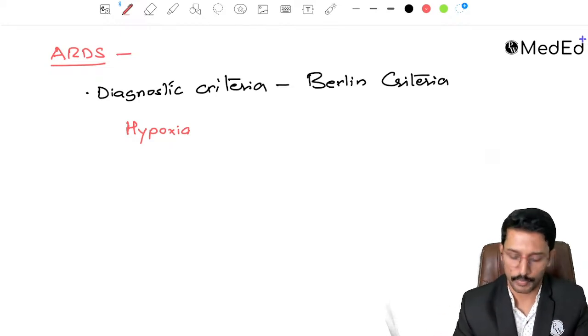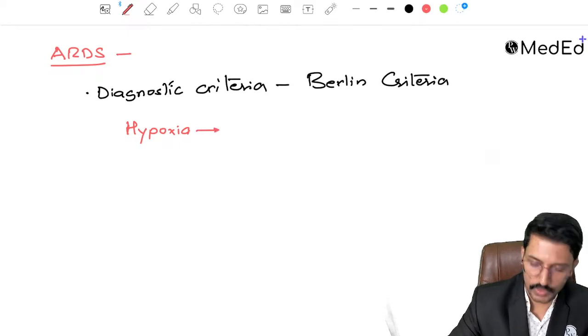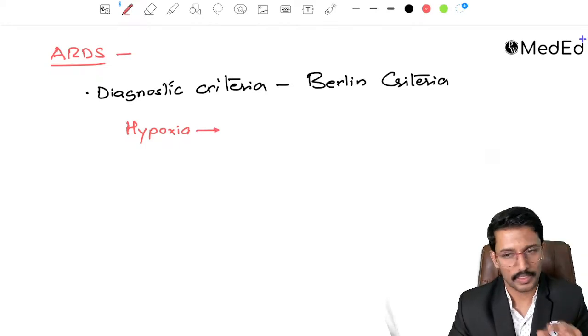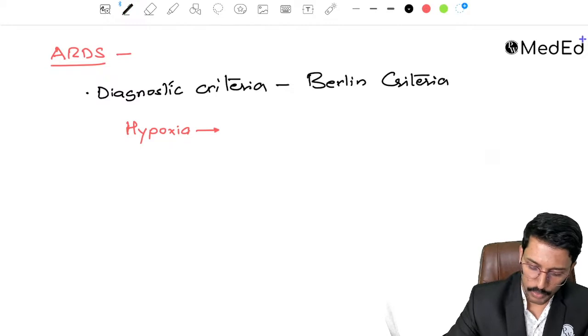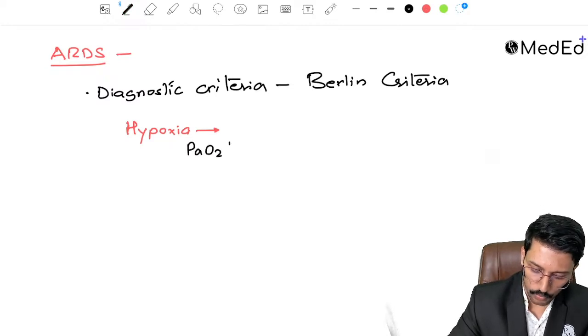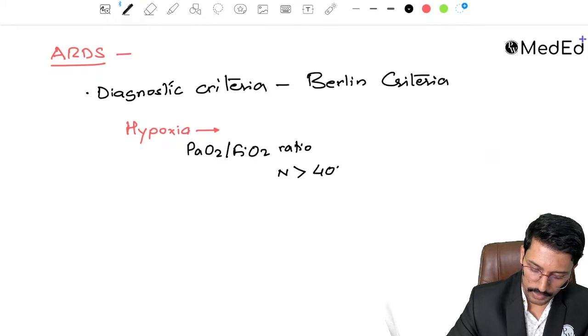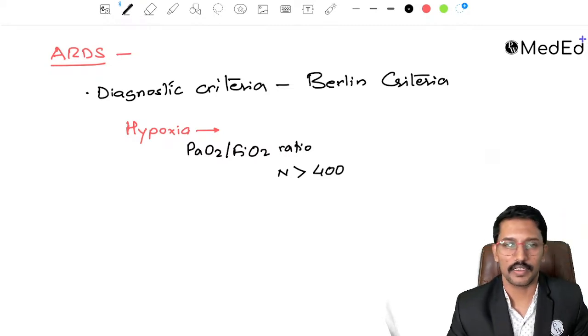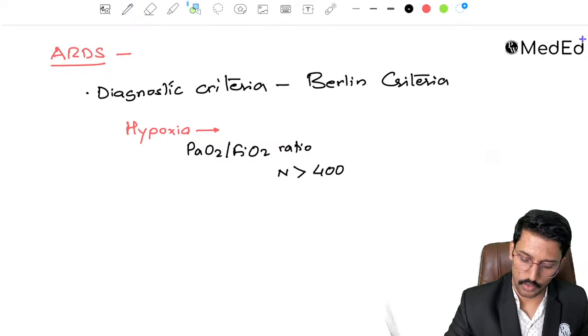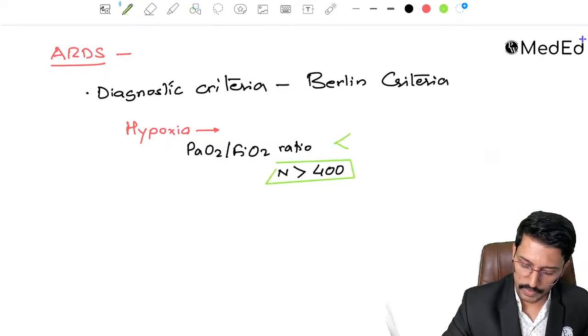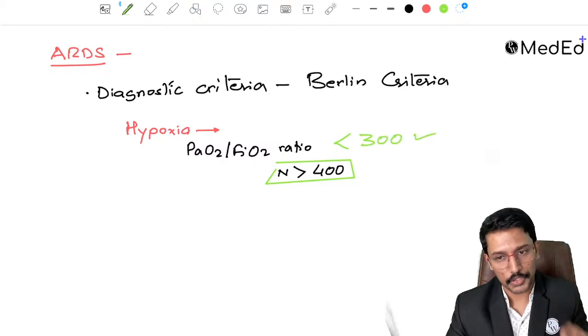So how do you define hypoxia here? For defining hypoxia, just taking SpO2 or a simple ABG is not enough. We will be looking at the PaO2 by FiO2 ratio. In normal circumstances this ratio is more than 400. When it is less than 300, we will call it ARDS. In normal situations it is more than 400. When it is less than 300, we use it for defining ARDS, and this ratio can be used